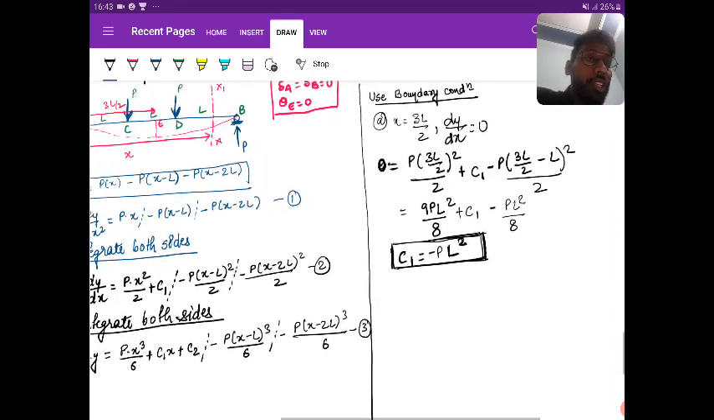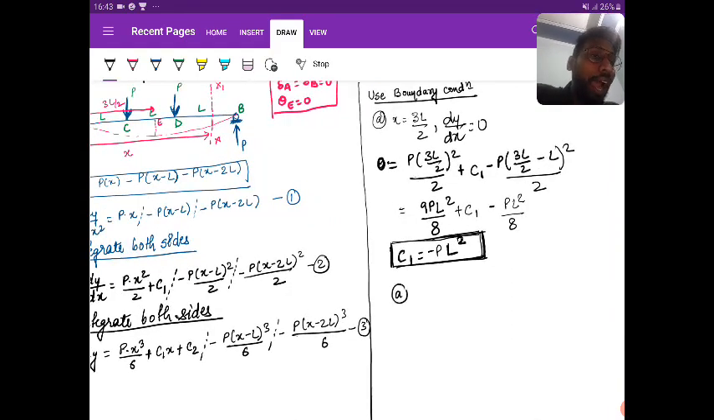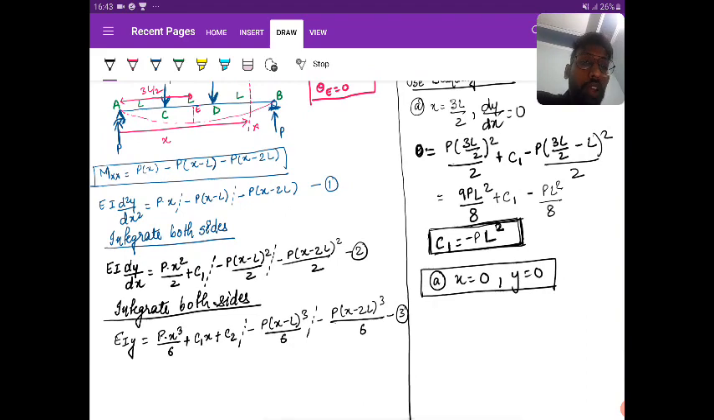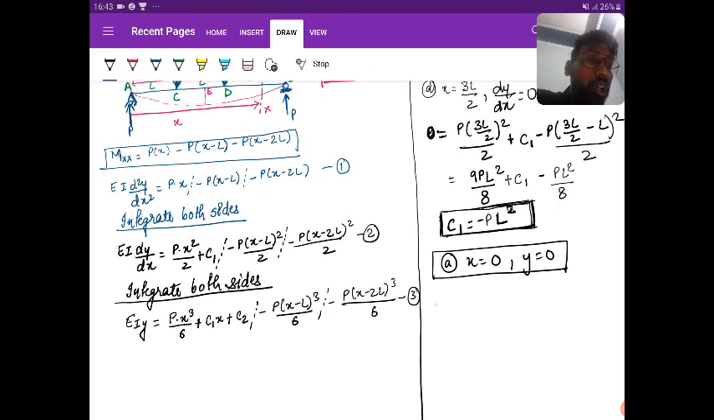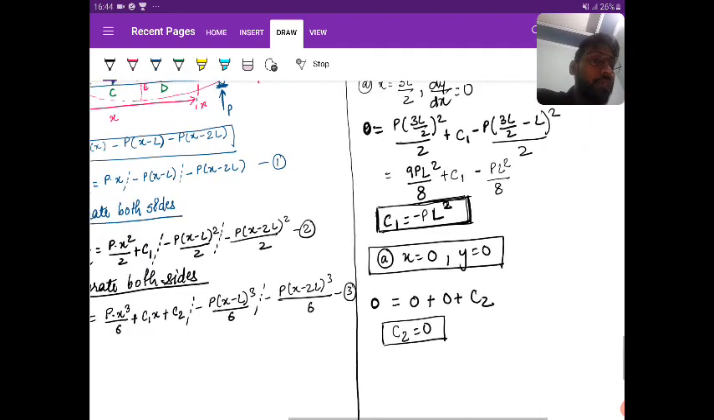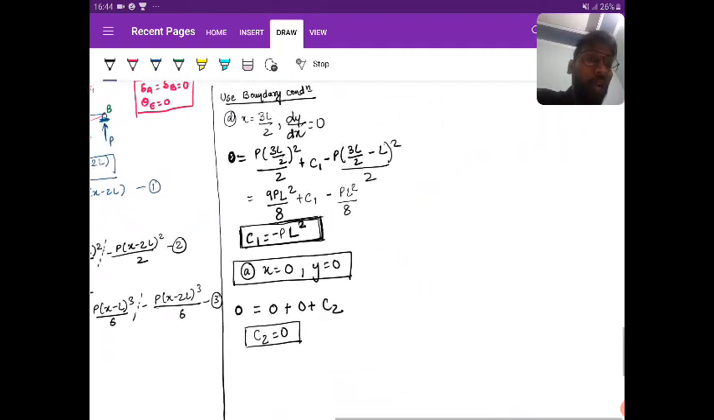Okay. Next, what can I write? At h equal to 0, y is equal to 0. So I put h equal to 0, y equal to 0 in the third equation: 0 is equal to 0 plus C2, and the other terms are 0. So this implies C2 is also equal to 0. So you got the values of C1 and C2 now.